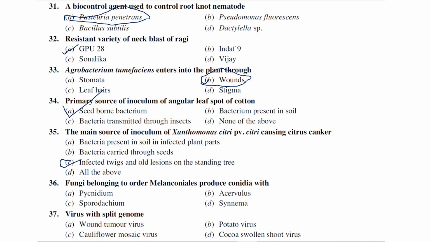The next one is fungi belonging to the order Melanconiales produces conidia with pycnidium, acervulus, sporodochium and synnemata. So this Melanconiales generally produces conidia in a structure called acervulus. It is one of the asexual fruiting bodies, like Colletotrichum, where it produces spores from this acervulus only.